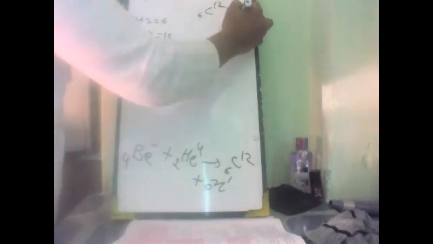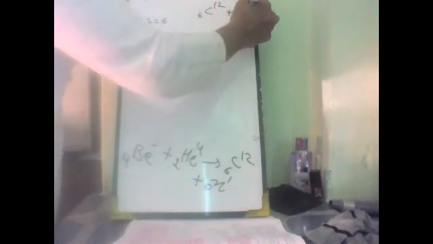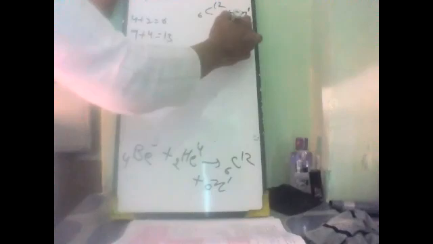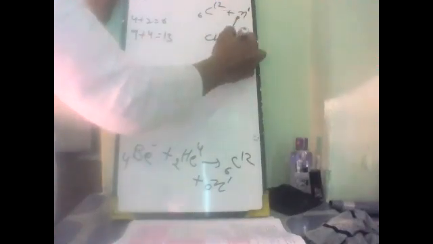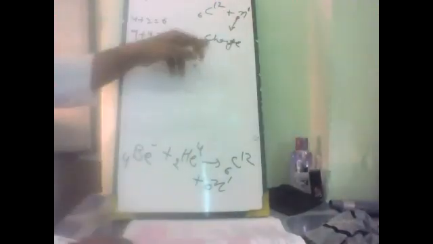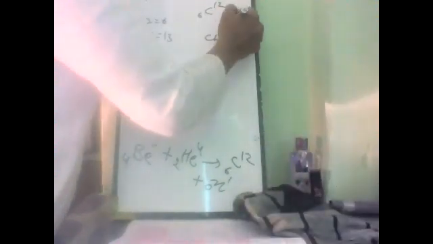The remaining one is neutral. It means there is no charge on this particle, and the atomic mass of the neutron is 1.